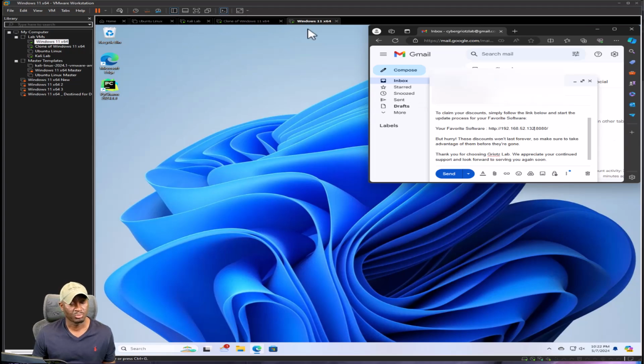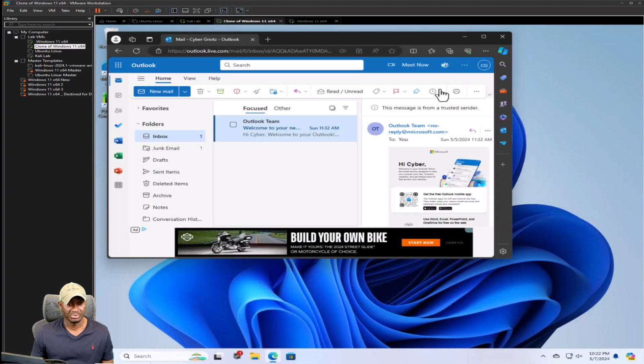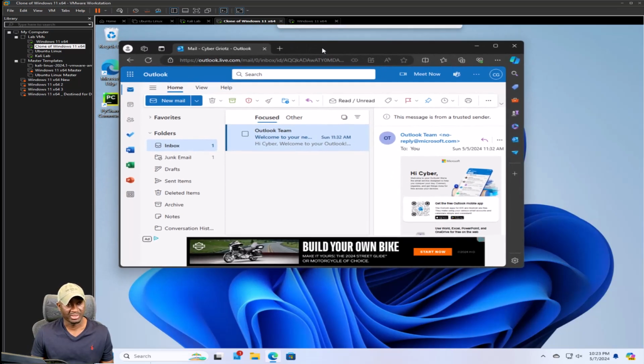Perfect. So what should happen is once I send this email, our victim here who loves his or her 100% discounts will see that email pop up. They'll click it and enjoy it. It should automatically download because they assume this is a simulation. So we're making some assumptions, but it does work like that most of the time, because you download a file or software and you think it's legitimate and you run it on your computer, and that's what happens.